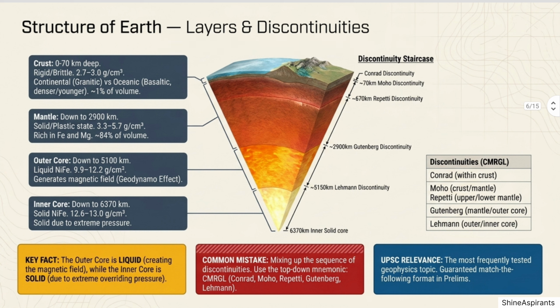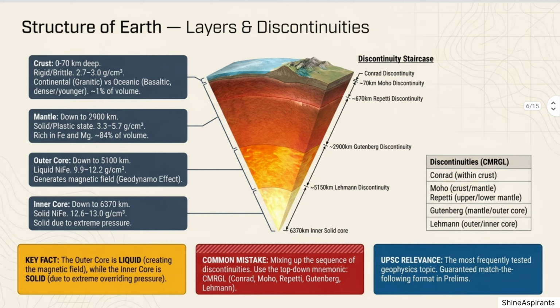Volume: only about 1% of Earth's total volume, the thinnest shell. Layer 2, the mantle. Extends from the Mohorovičić (Moho) discontinuity to 2,900 kilometers deep. State: solid but plastic, behaves like a solid under sudden stress but flows slowly over long periods. Density: 3.3 to 5.7 g/cm³. Composed of silicate rocks rich in iron, Fe, and magnesium, Mg.